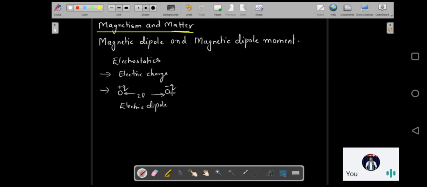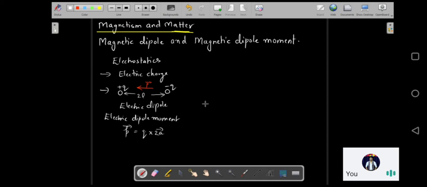And here we saw one more associated term, called the electric dipole moment, which was pointing from the negative charge to the positive charge. So the electric dipole moment was given by the product of the charge and the distance of separation between them. Okay, and the direction was from the negative charge to the positive charge. It was a vector quantity.